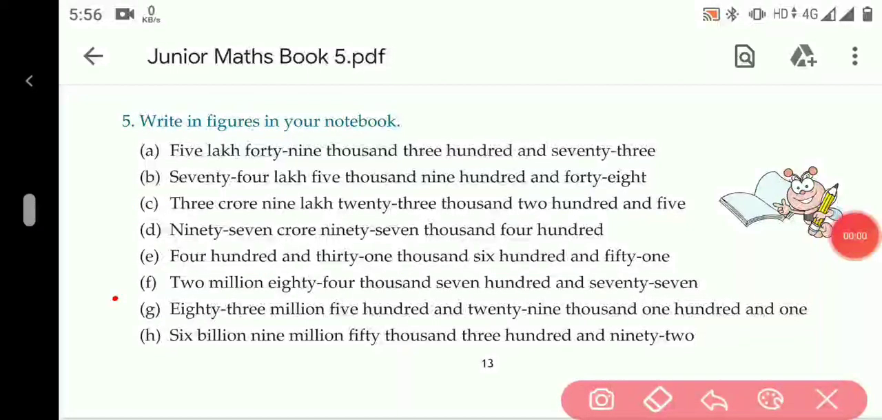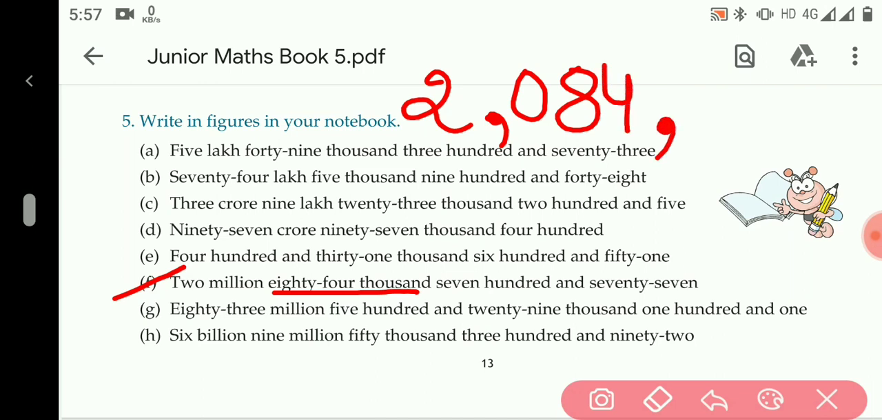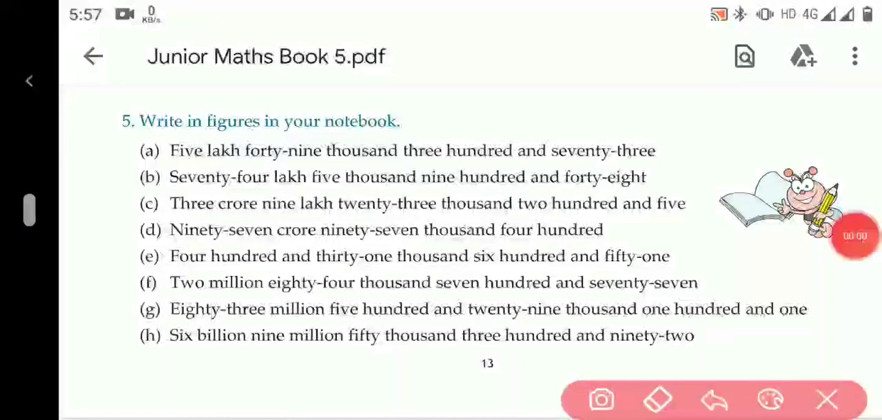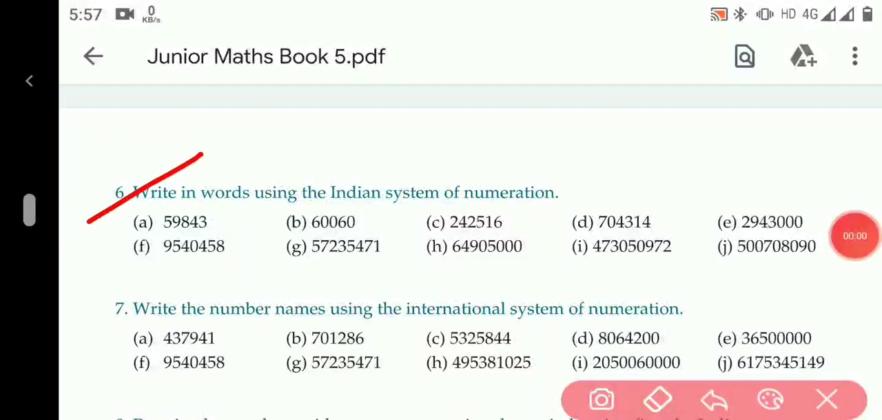The next part F 2 million. Let me put 2, then comma 84,000. There is nothing on 100,000, so we will put 0 here and 84,000. Then 777. The remaining questions G, H and here C, D will be your homework. Question number 6 and question number 7 will be your homework.